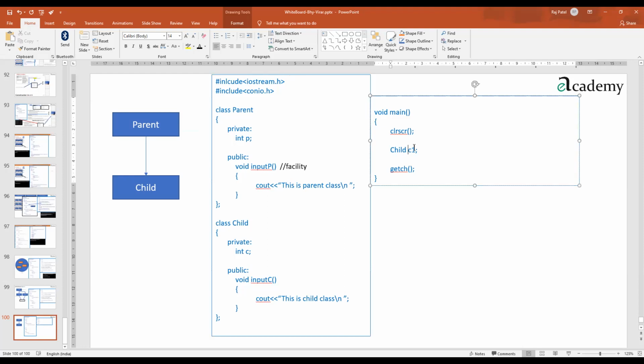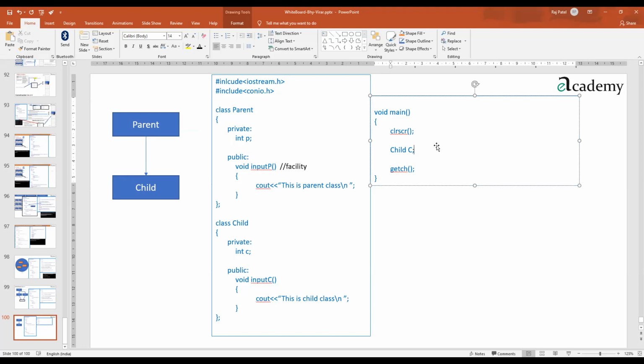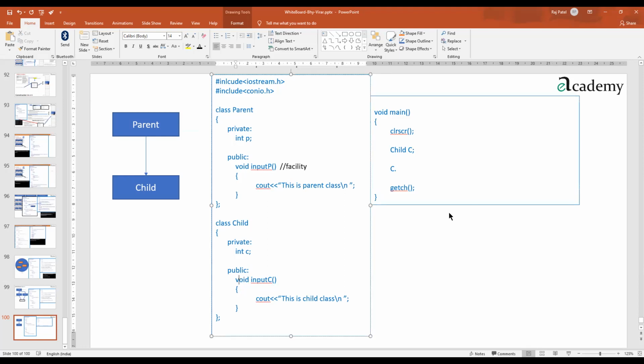Why I'm doing it here is that I am creating one object of the class child, as C. One object has been made as C. Now you can see this is a child object. Can it call its own function, input C? Yes.